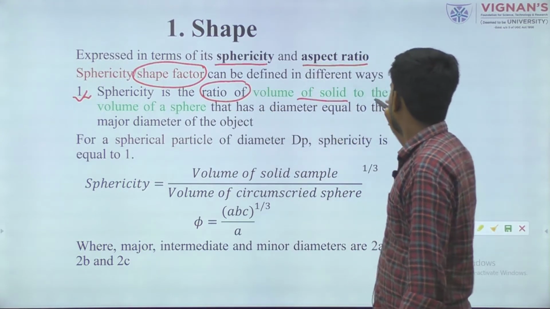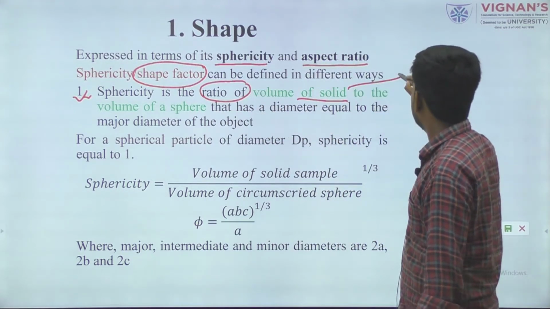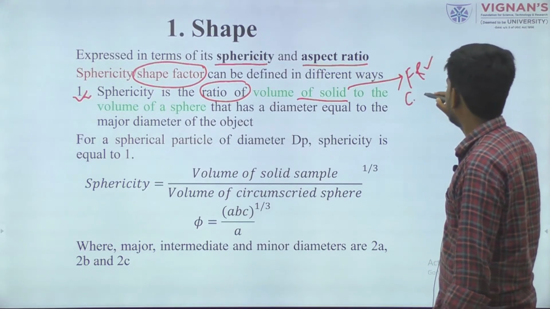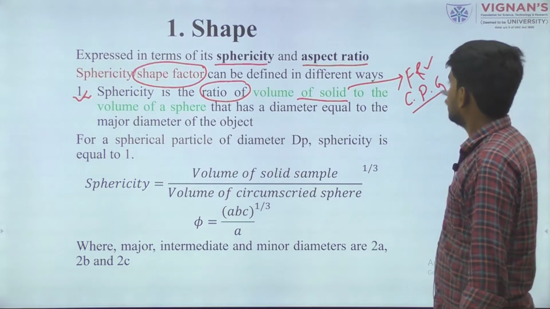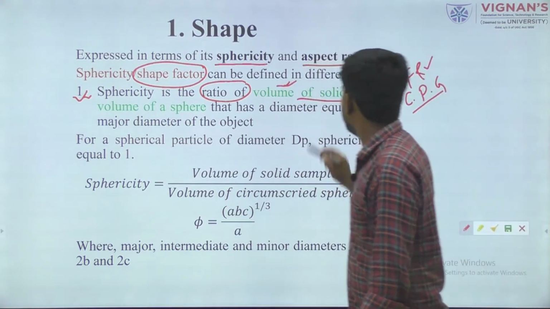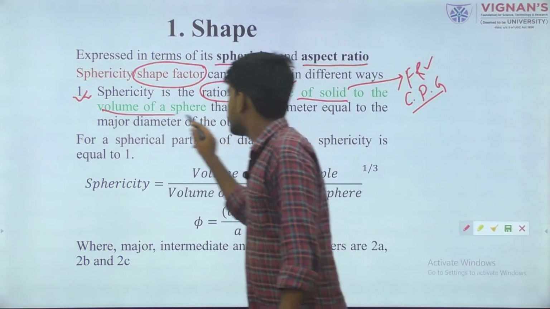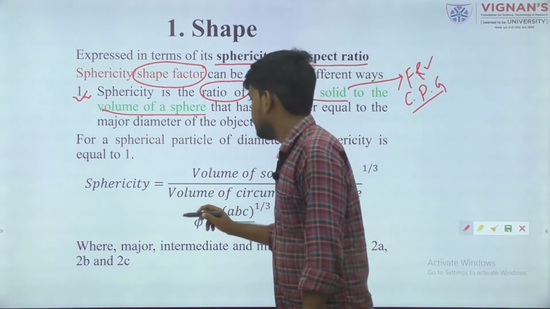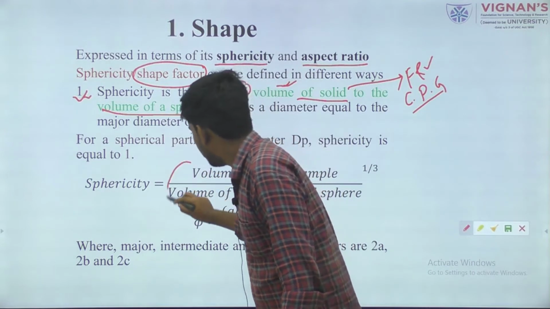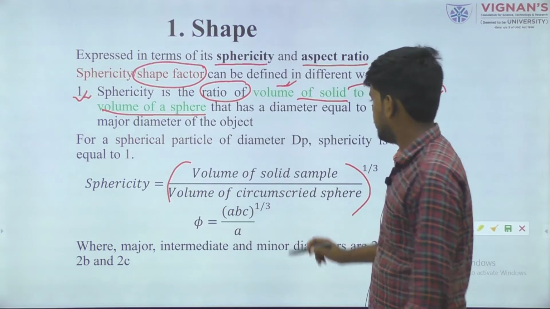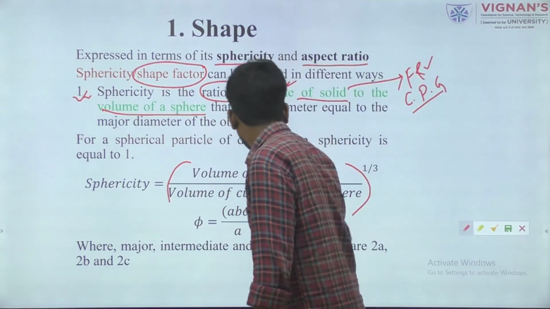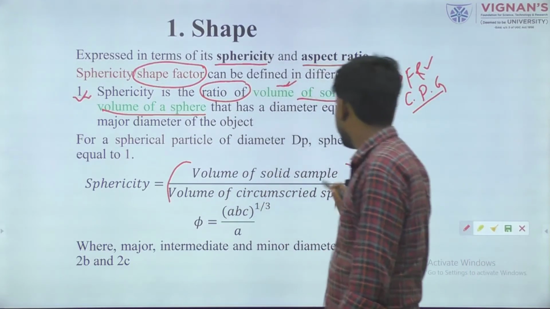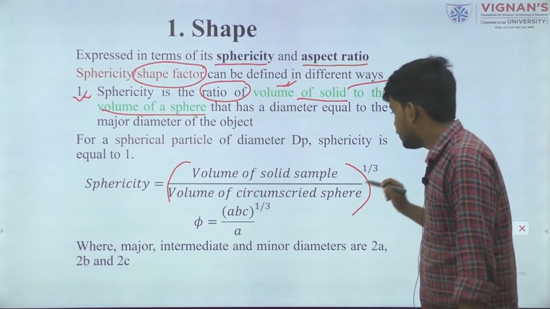Volume of solid, in the case of food or vegetable material, some sort of cereals, pulses, grains, to the volume of the sphere. If you convert it in terms of the volume of the sphere, we get this formula: volume of solid sample by volume of the same sample as a sphere, to the power 1/3.